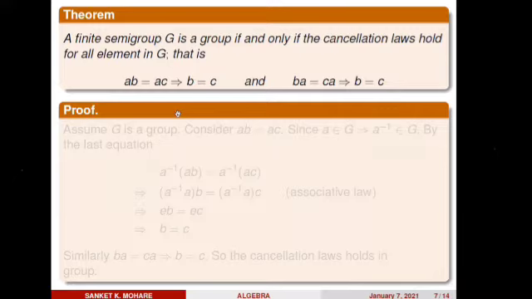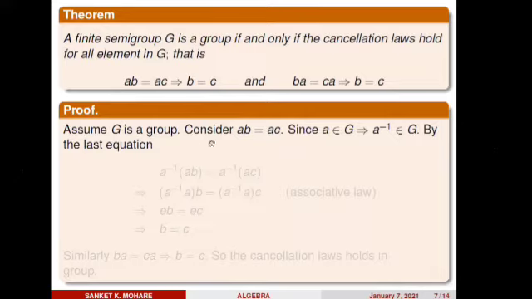So let's have a proof. Assume G is a group. Consider ab equals ac. Here I am assuming G is a group, and considering ab equals ac. a and b are elements of group G, and c is also an element of group G. So we know, by the third axiom of a group, that for every element in a group G there must exist an inverse. As a belongs to G, there must exist a inverse, which means a inverse belongs to G. Now in the last equation, ab equals ac.